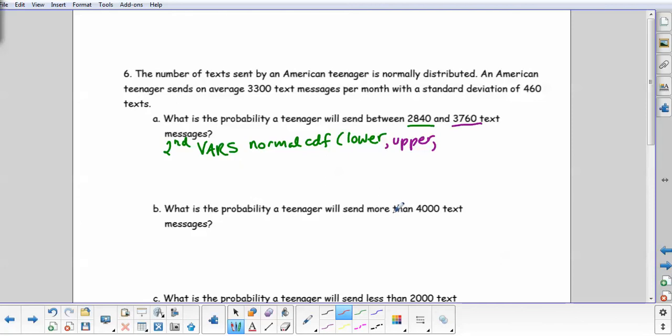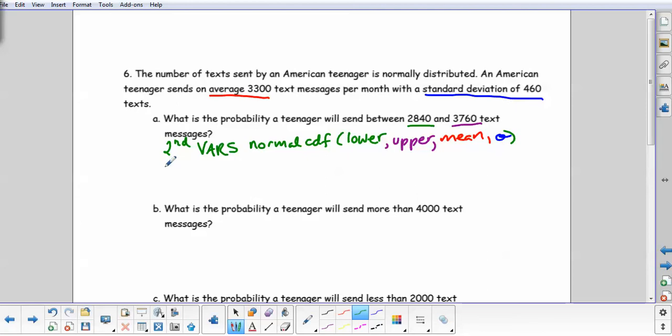Then you want the mean, and let's see, average is the mean, so that's here. I'm going to write mean, and then you know to put that there. And then finally, you want the standard deviation. And the standard deviation is this.